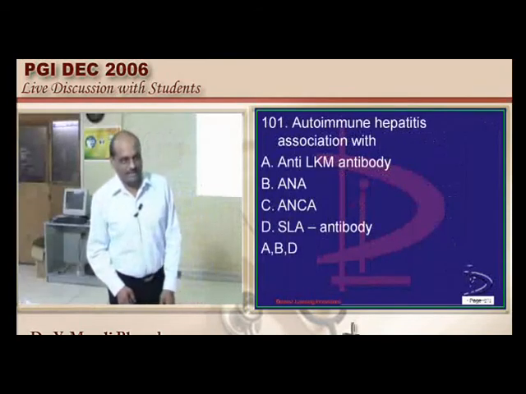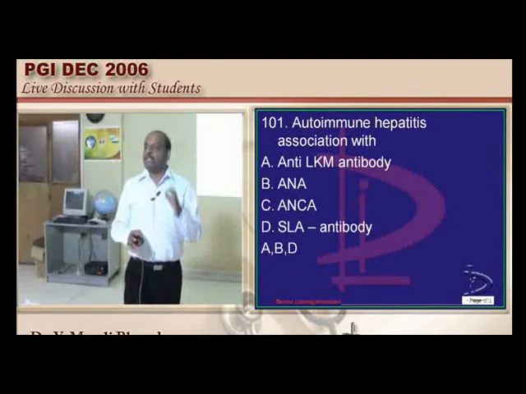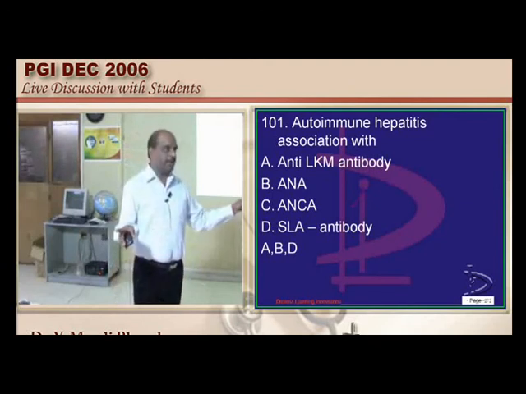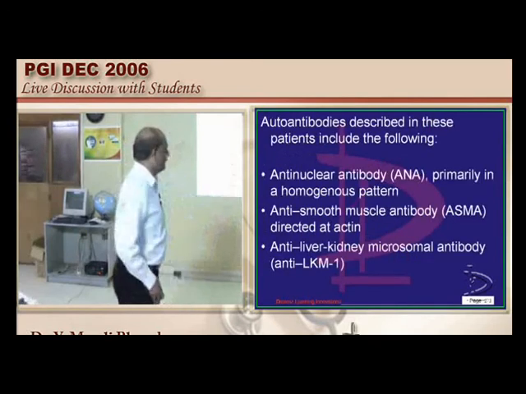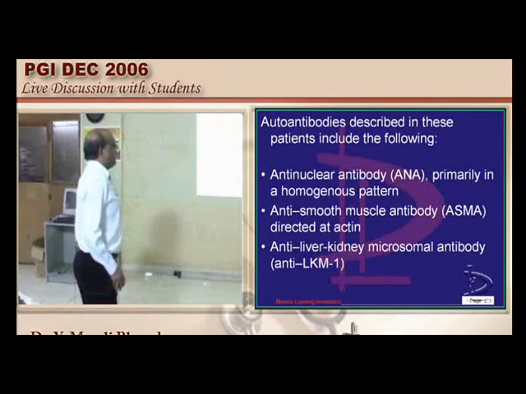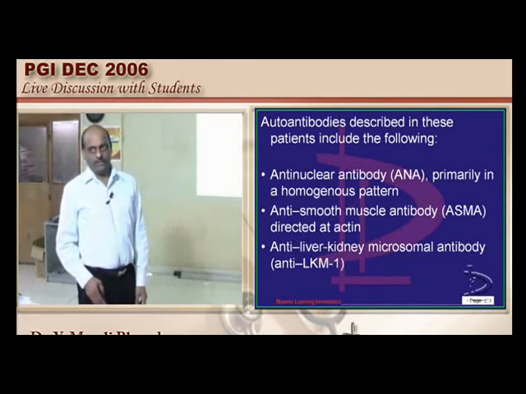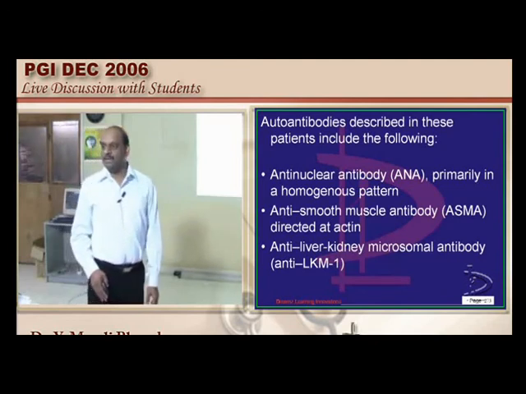Autoimmune hepatitis. Typically, what is the serological profile of it? What are the types of autoimmune hepatitis? How do you differentiate one from the other? Anti-smooth muscle antibody, also called ASMA. What is another AMSA famous for?